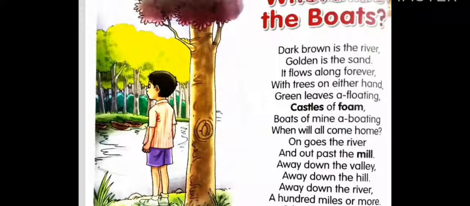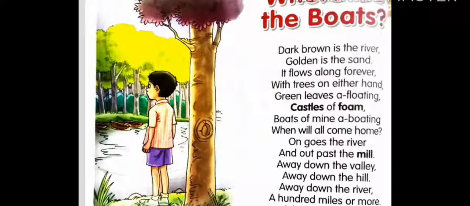So now did you learn, children, what the boy is thinking about and what he is seeing? So the boy is thinking where go the boats. Now tell me where the boats are going. Did you learn where the boats are going? So whatever you had learned from this poem you want to write in your third column in your volume. Okay. So once again let us read the poem.